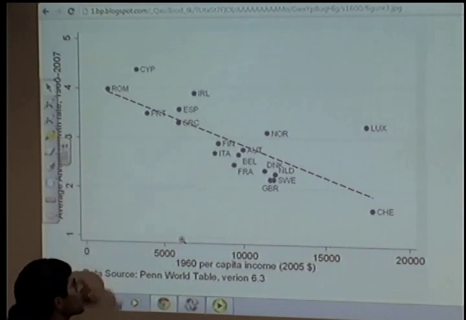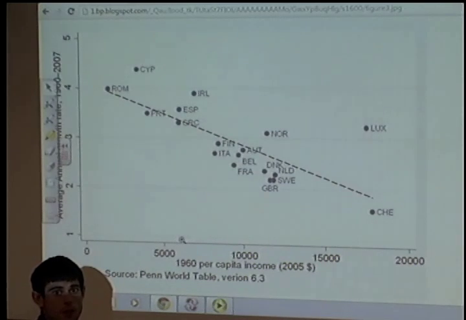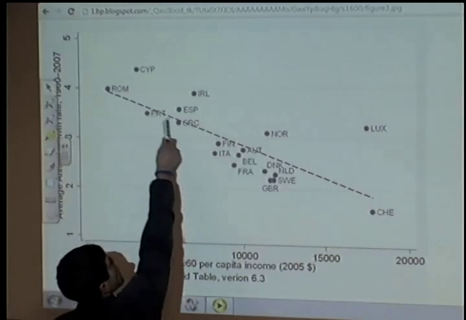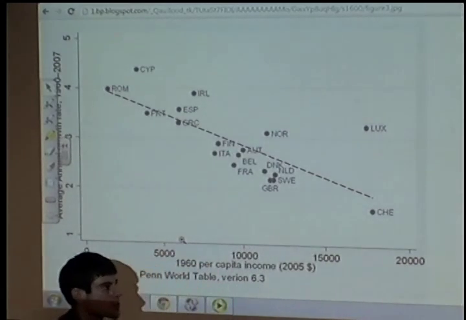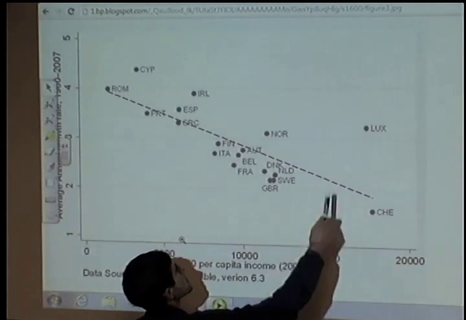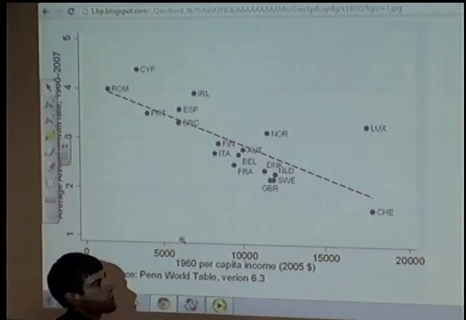So 47 years worth of growth. Okay, and this red dotted line is our convergence line. And what we typically see, or what's very common, is most countries sit around this line in Europe.